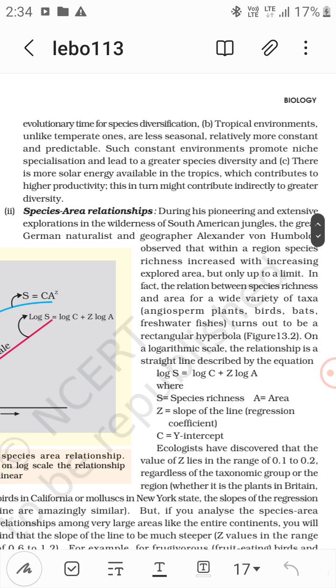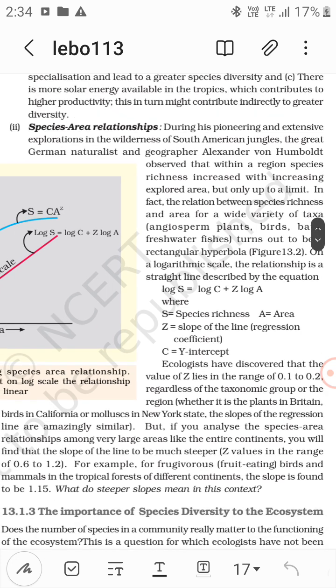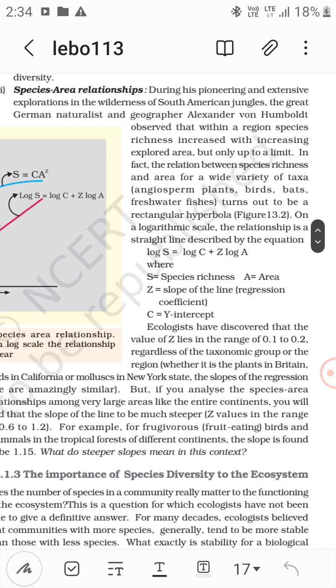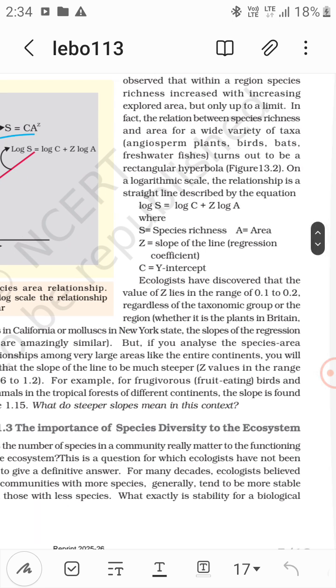Now, second is the species-area relationships. During his pioneering and extensive exploration in the wilderness of South American jungles, the great German naturalist and geographer Alexander von Humboldt observed that within a region, species richness increases with increasing explored area, but only up to a limit. In fact, the relation between species richness and area for a wide variety of taxa, angiosperm plants, birds, bats, freshwater species, turns out to be a rectangular hyperbola.